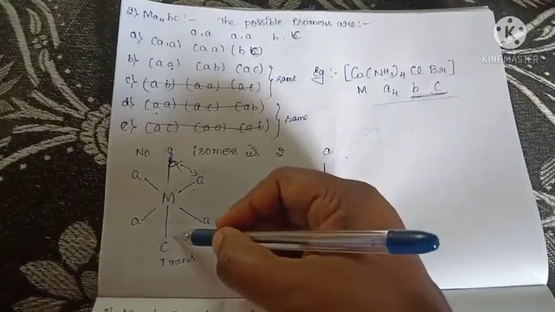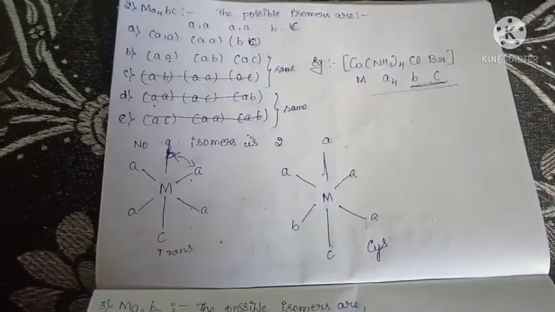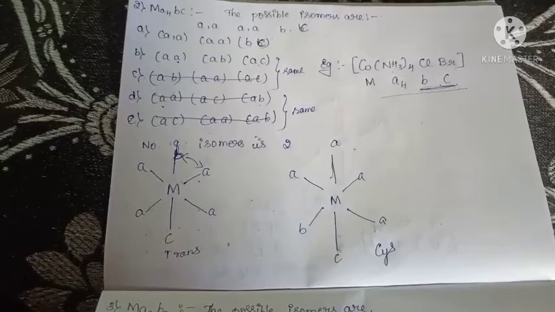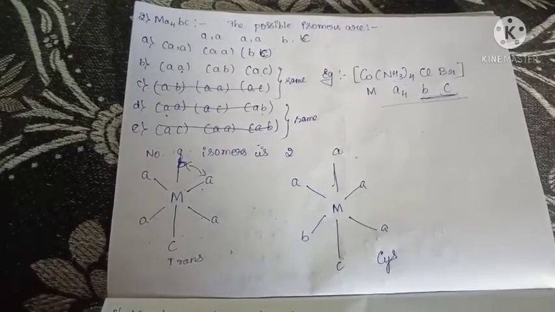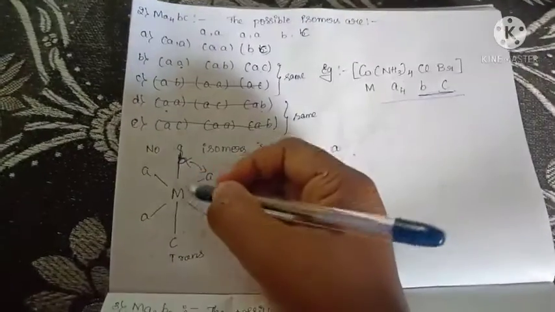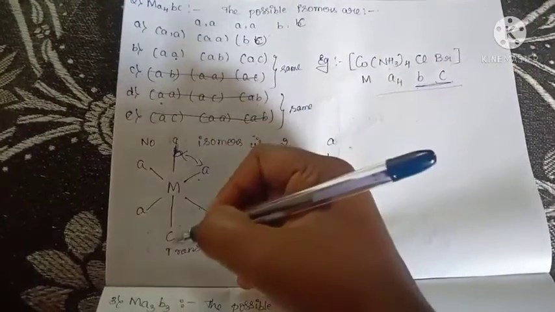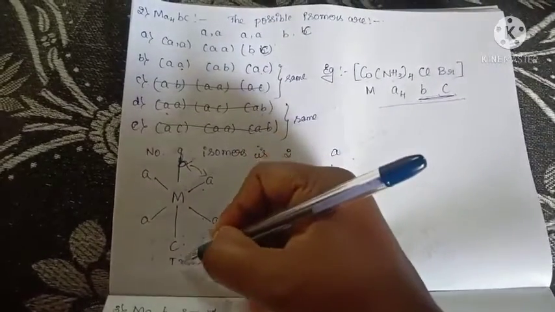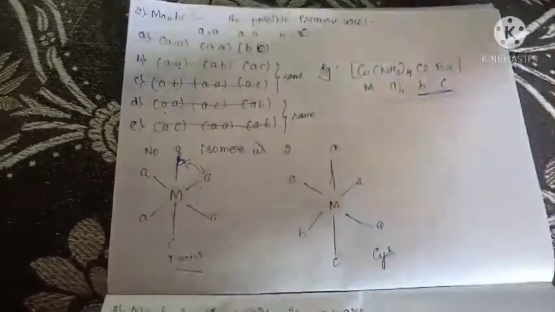Here you have to see this. If you are getting any confusion about defining the cis and trans isomer for different ligands, you have to consider like this. B and C are here in the opposite side, that isomer is called a trans isomer.